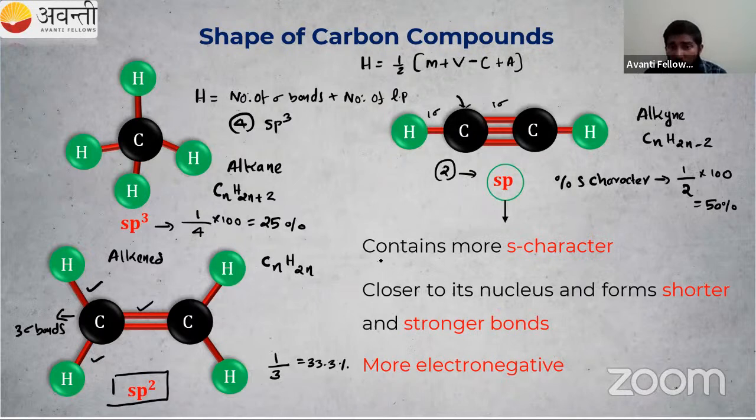One more point: if the s character is more, it is closer to the nucleus, and the nucleus attracts it, so the bond length will decrease. Bond length and bond strength are inversely proportional. So as bond length shortens, bond strength increases, or we can say bond order increases. So for a triple-bonded carbon, the percentage s character increases, and the electronegativity increases.